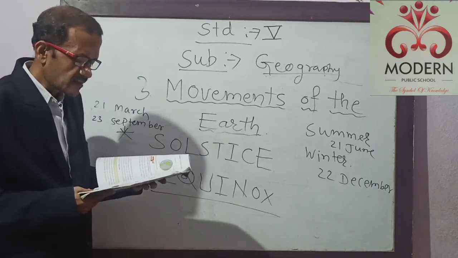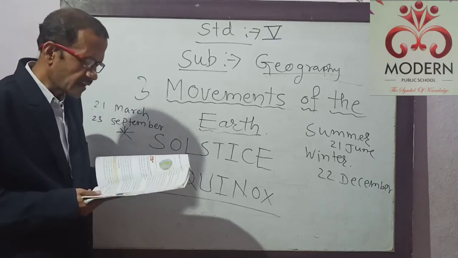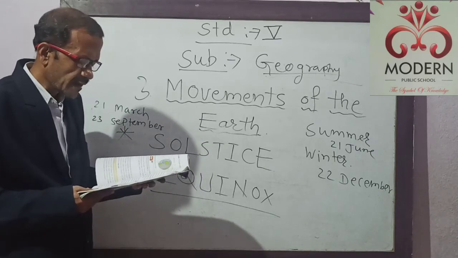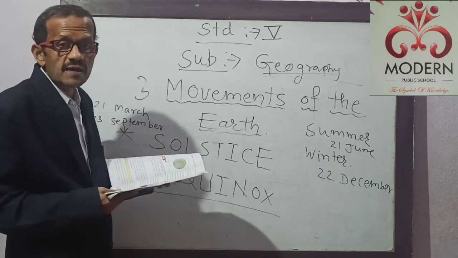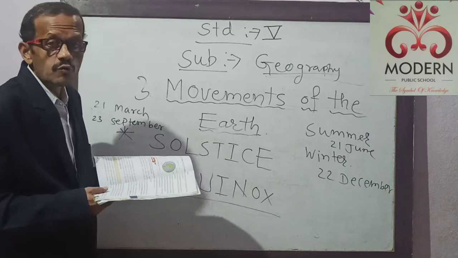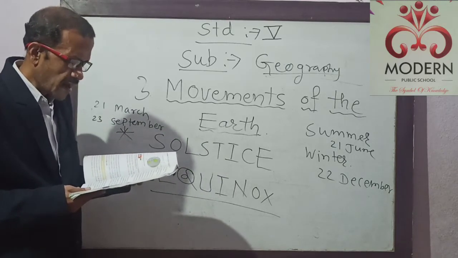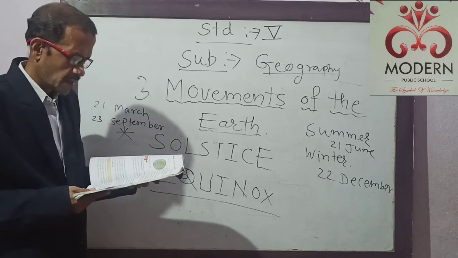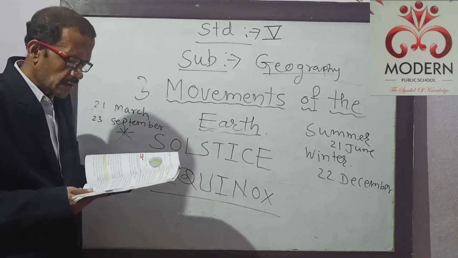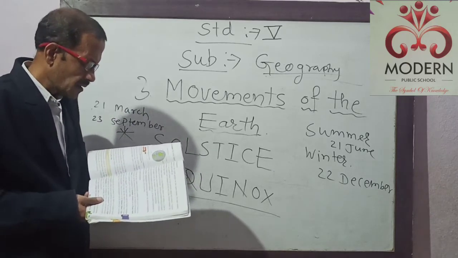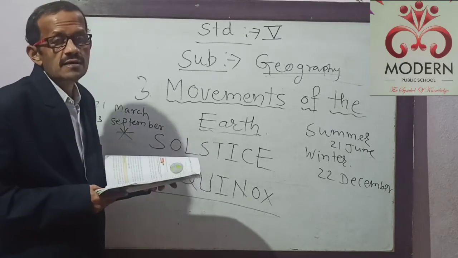Let us understand the summer solstice and winter solstice with the help of the diagram given on the next page, that is on page number 236. Look at point 1 in the diagram. You would notice that the northern hemisphere is tilted towards the sun.